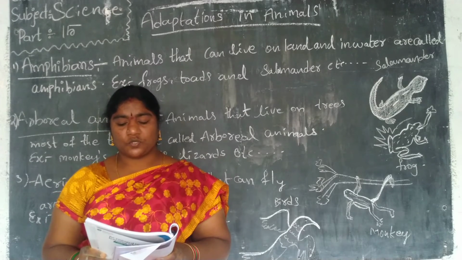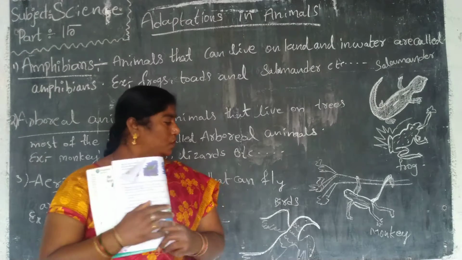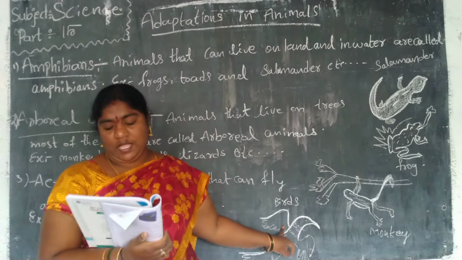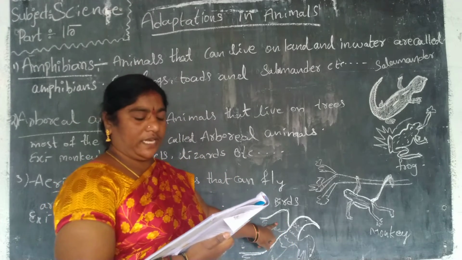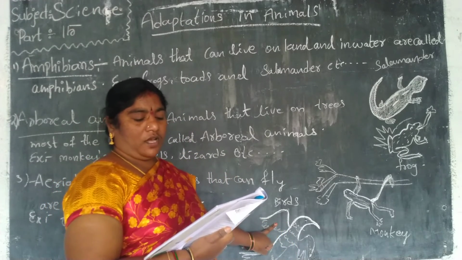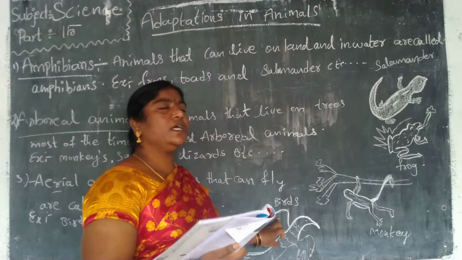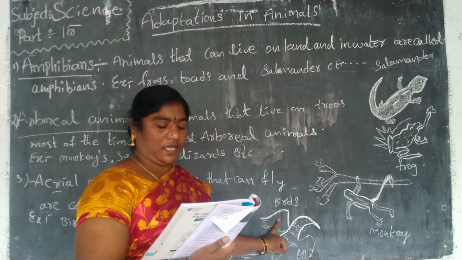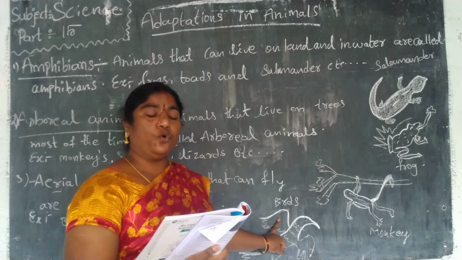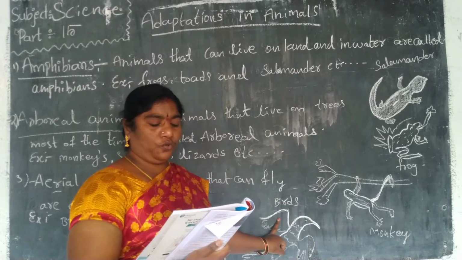Birds use their wings to fly, and they have hollow bones due to which their bodies are lightweight.